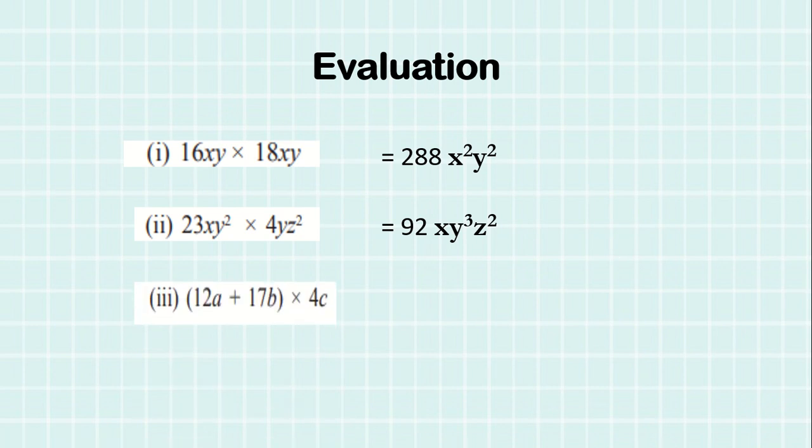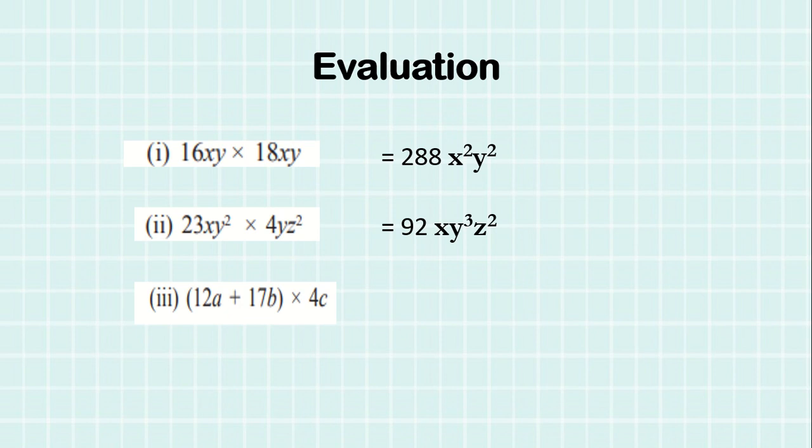Here comes the third question. It is multiplication of binomial with monomial. So first we'll multiply this monomial with this monomial, and this monomial with the second monomial of the bracket. Your answer will be binomial only.